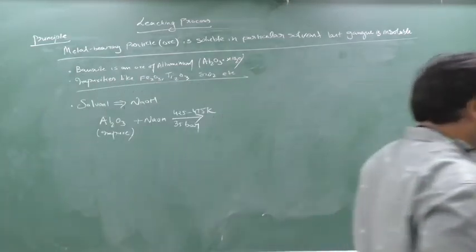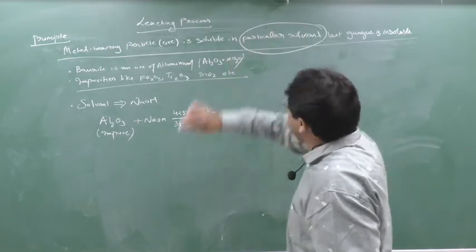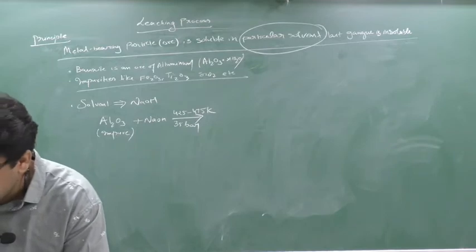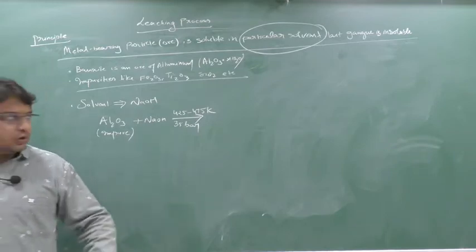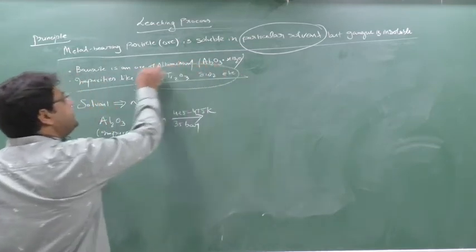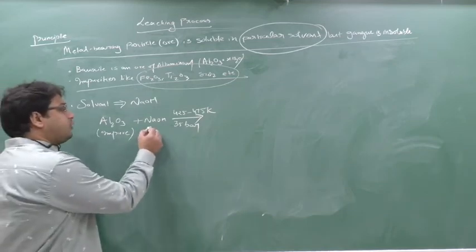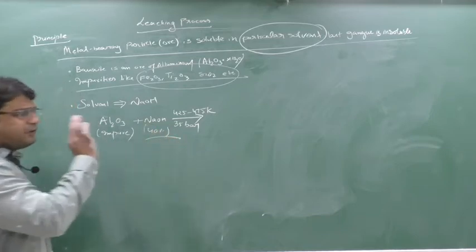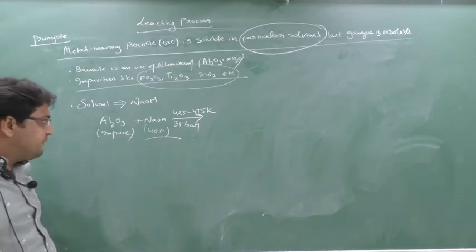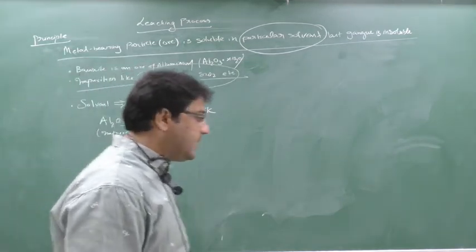So we are taking this impure alumina in a particular solvent, sodium hydroxide, say 6 to 8%. When I use this NaOH, I am reacting this impure alumina, with its impurities, with NaOH at 425 to 475 Kelvin temperature and 35 bar pressure. I will obtain sodium aluminate.